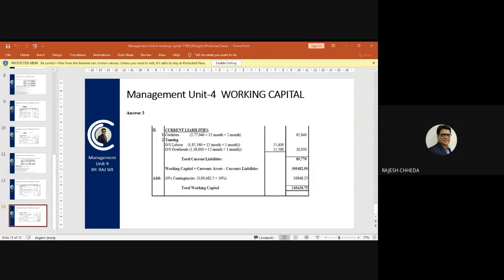So do that calculation, 3,09,482.50 paisa into 10%, which gives you an amount of 30,948.25 paisa. So total of both these amounts gives you estimated working capital requirement of 3,40,430.75 paisa. Yes, followed? Yes, sir.